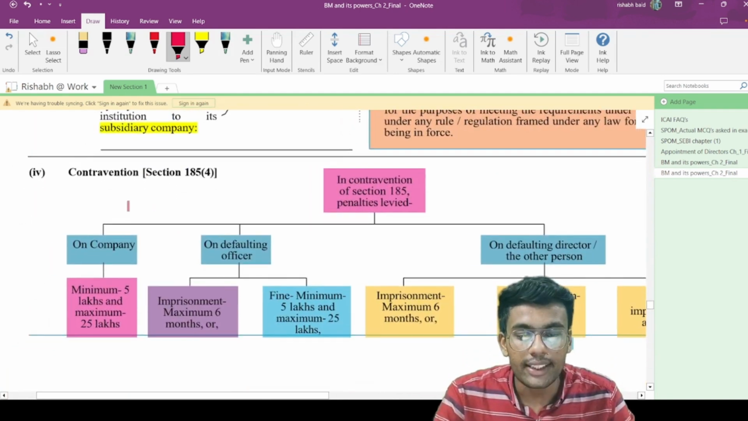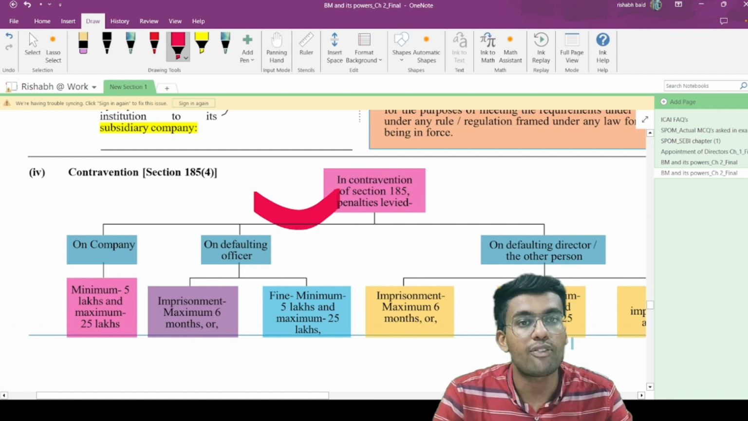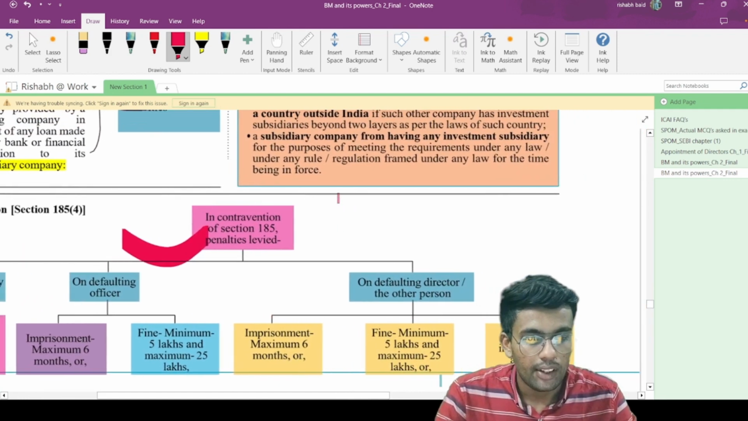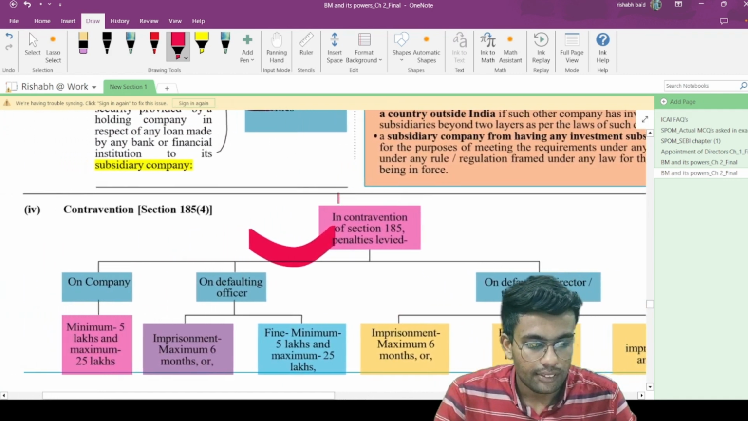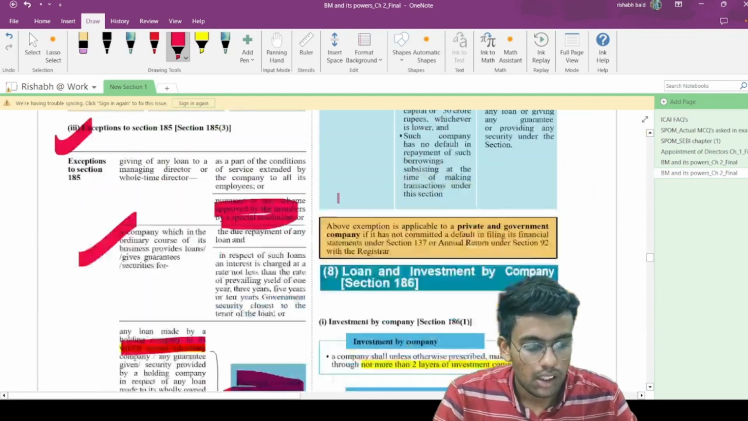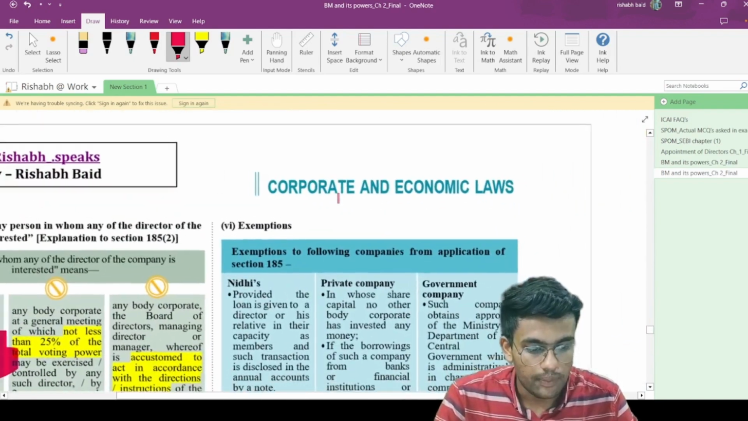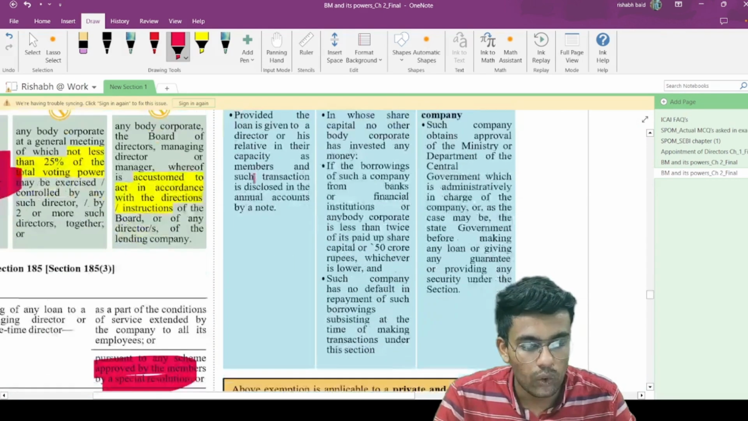Now, if you contravene section 185, the punishment is given in this chart for your reference. Please have a look at it. Now, moving on to the exemptions. Exemptions you may read on your own.